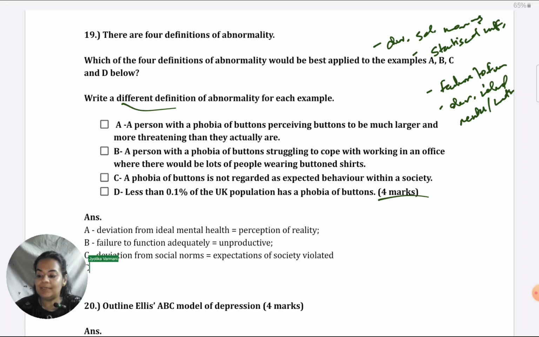Okay, finally the D one. We know it will be statistical infrequency, but let's be sure. Less than 0.1% of the UK population has a phobia of buttons. This is definitely statistical infrequency.